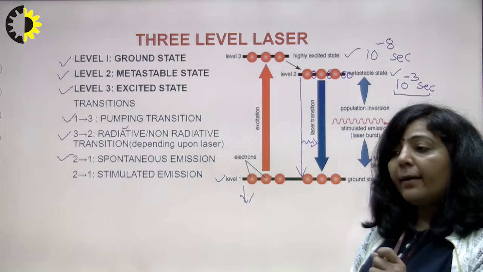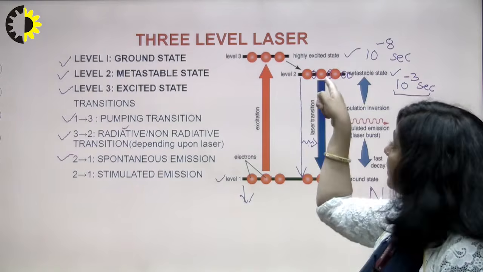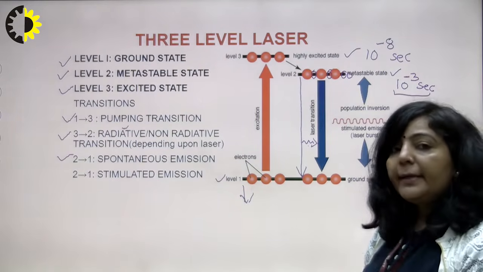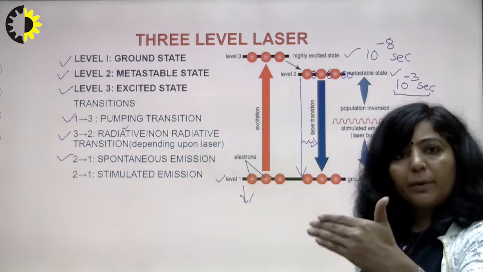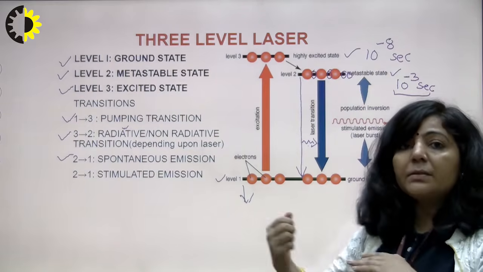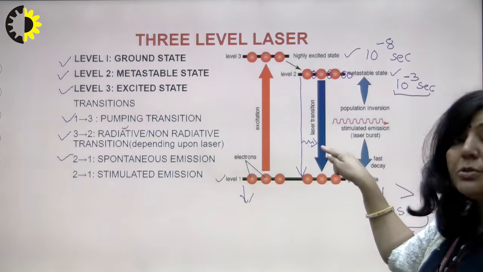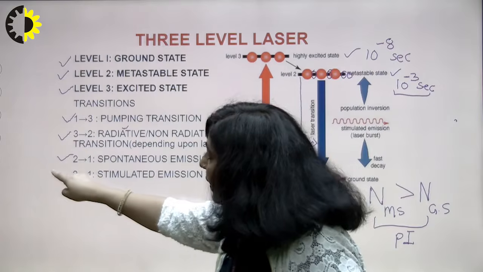So when forcefully, with the help of this external trigger, an atom is coming down from 2 to 1, then again photons are emitted, because the atom is coming down from 2 to 1, so it has to release its extra energy. So that transition is known as stimulated emission transition.